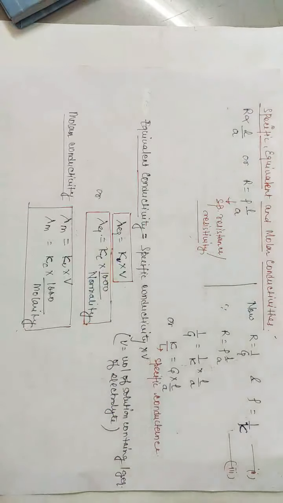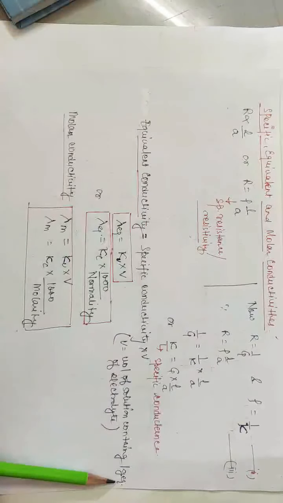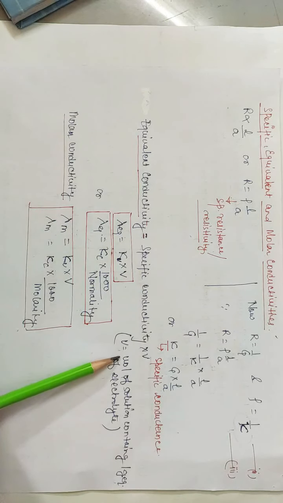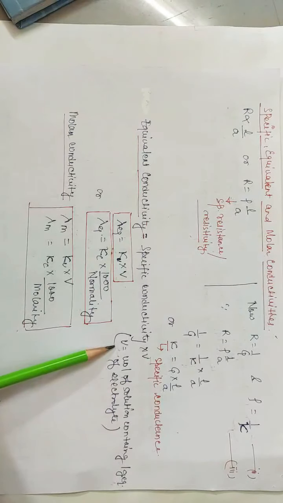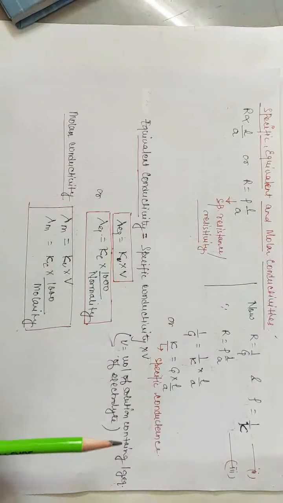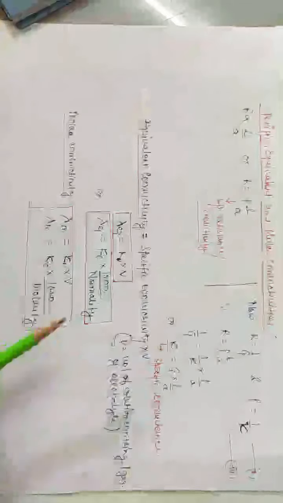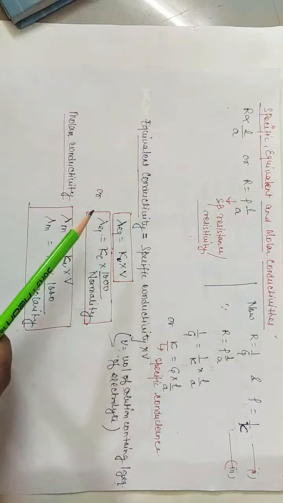Now let's see equivalent conductivity. Equivalent conductivity is the conductance of all the ions produced from 1 gram equivalent of electrolyte present in V centimeter cube of the solution, when the distance between the electrodes is 1 centimeter and the area of the electrodes is so large that all the solution is contained between them. It is represented by lambda equivalent.